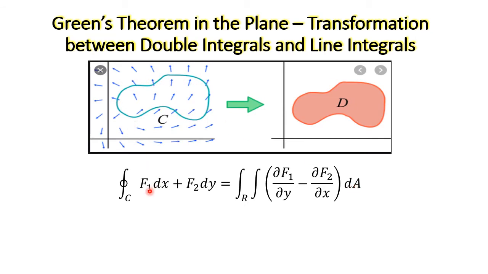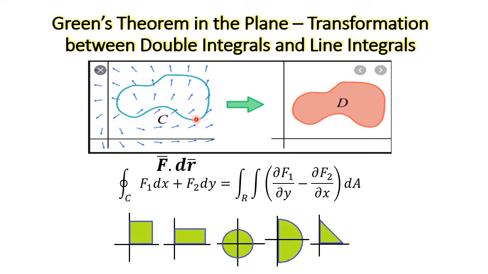Here f1 i cap plus f2 j cap is the vector field F bar. C is any closed curve in the vector field F bar. Green's theorem states that integrating over the closed curve F bar dot dr bar is the same as integrating over the region bounded by the closed curve C. f1 dx plus f2 dy can also be read as F bar dot dr bar. Here C can be any closed path in the vector field F bar. It can be a square region, a rectangular region, a circular region, a semicircular region or a triangular region.